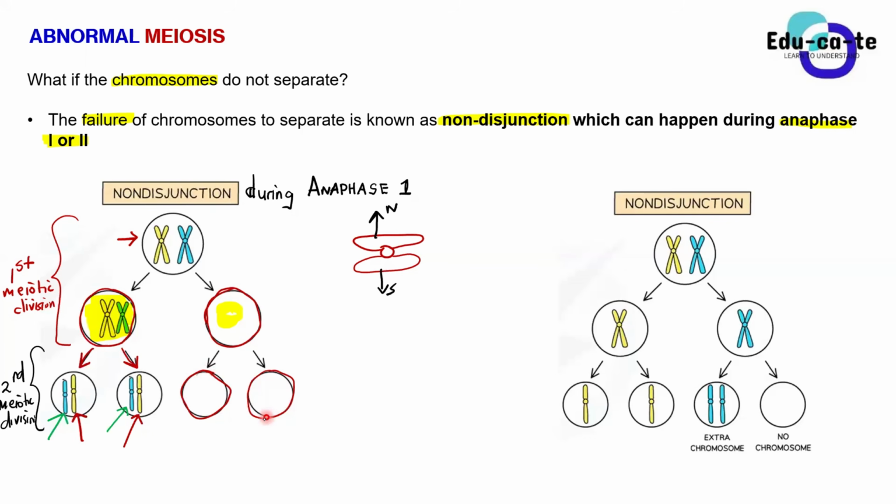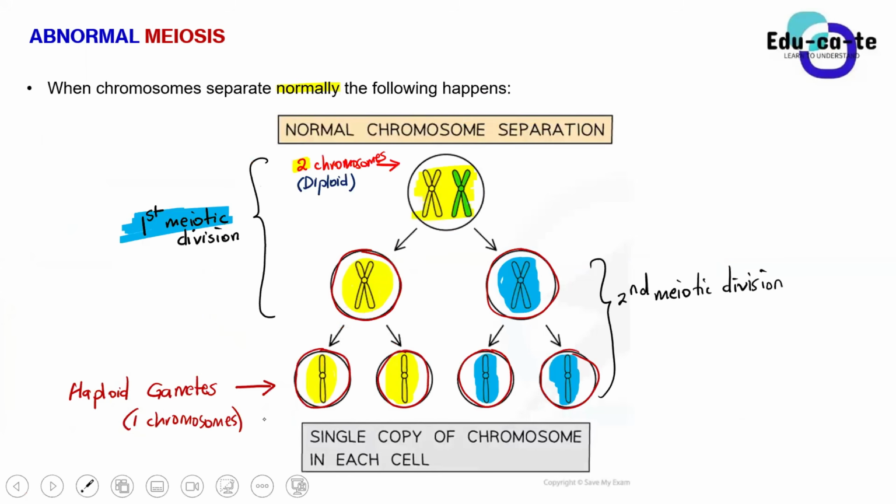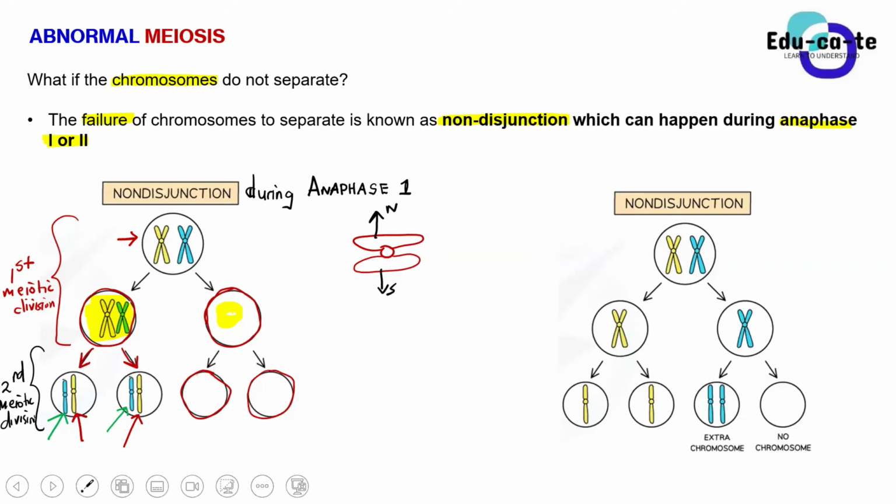So do you see, guys, that this is not the normal meiosis? Because the normal meiosis was supposed to distribute these 2 chromosomes into 1, 1, 1, 1 at the end of the day. But now it's not that. Because we've got 2 here, we've got 2 here, we've got empty here, we've got empty here. So these are not the haploid gametes that we really want. They've got an error. If it's your sperm cell, it's already a bad sperm cell. If you try to make a baby with that sperm cell, that baby won't be normal.